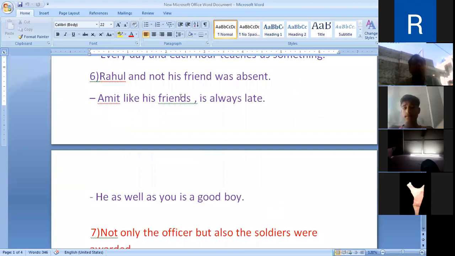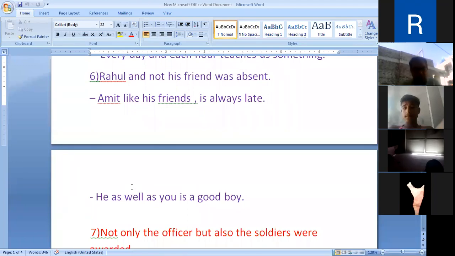Now next, Rahul and not his friend was absent. Amit, like his friends, is always late. He, as well as you, is a good boy. Here we have "and not", "like", and "as well as". Note that these words are groups of words.